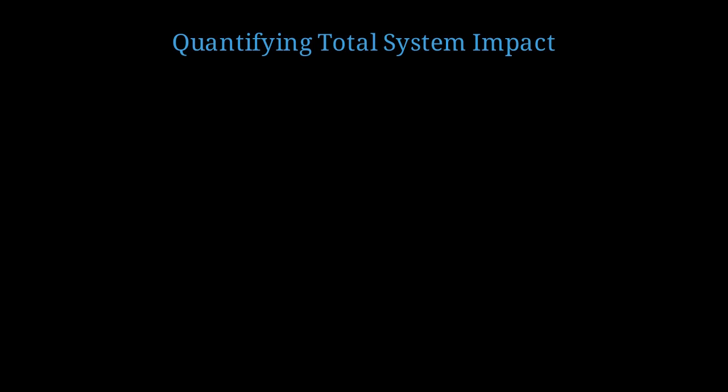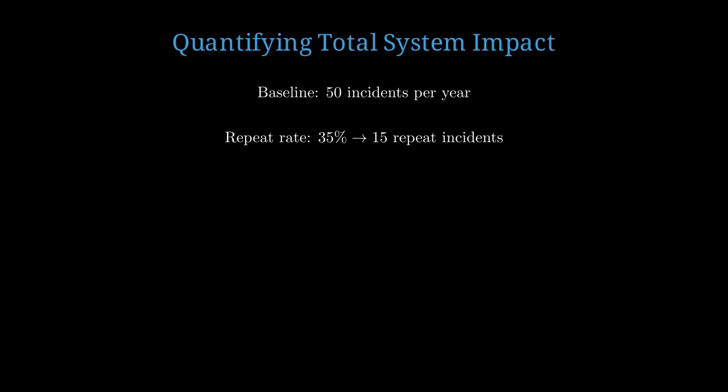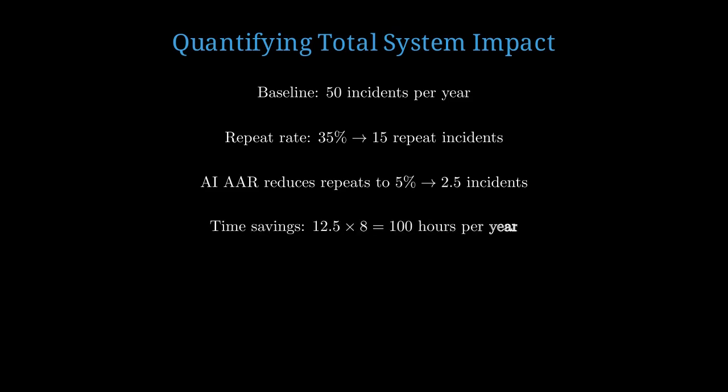Let's do one final back-of-the-envelope calculation. What's the total impact of implementing the system for 1 year in a 20-person engineering team? Assume a baseline of 50 incidents per year, industry average for teams of this size. With a 35% repeat rate, that's 15 repeat incidents annually. Each repeat costs approximately 8 engineer hours to debug and fix. The AI-AAR system reduces the repeat rate to 5% based on empirical data, so only 2.5 repeat incidents per year. That prevents 12.5 repeats. Time savings: 12.5 prevented repeats times 8 hours each equals 100 engineer hours saved annually.